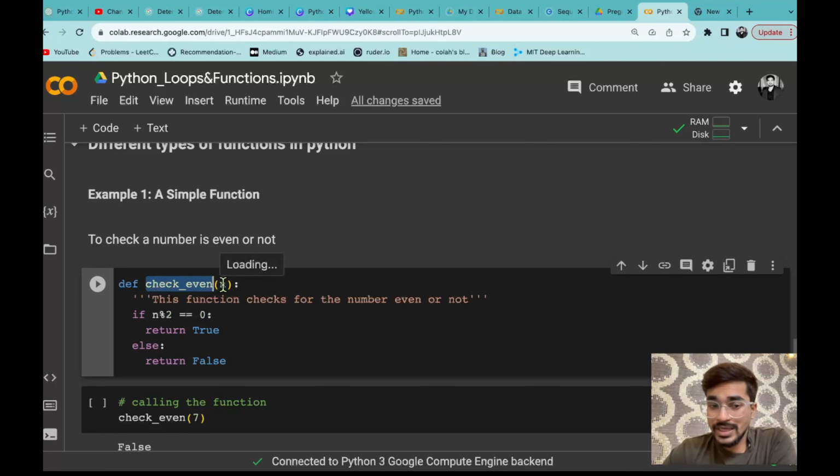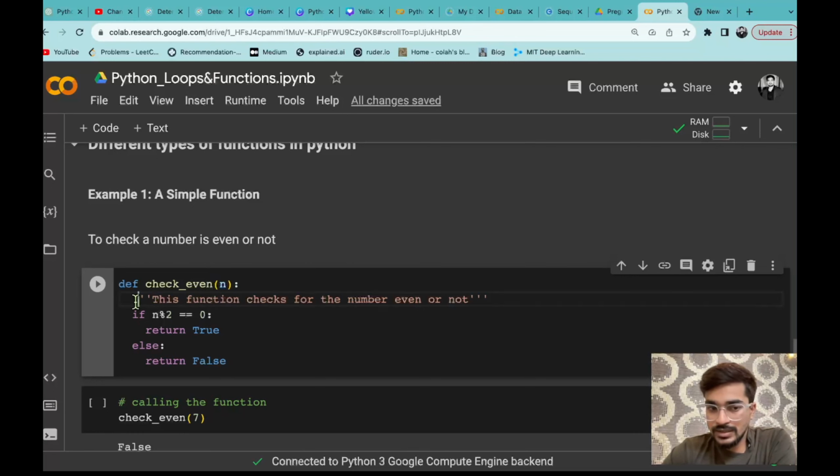Then after that, what do you have to do? You have to provide the parameters or arguments you are passing. You are providing a simple number, since you are just checking whether it is even or not. So you will provide one number, and that is why you are giving just one variable name. Whatever number you pass, let's say you are storing that number in the variable n. Let's say you pass the number 5 to this function. What will the value of n be here? It will be 5. So it will keep changing depending on whatever number you provide. If you provide 10, then n will become 10.